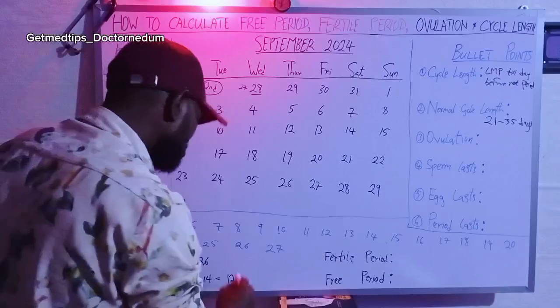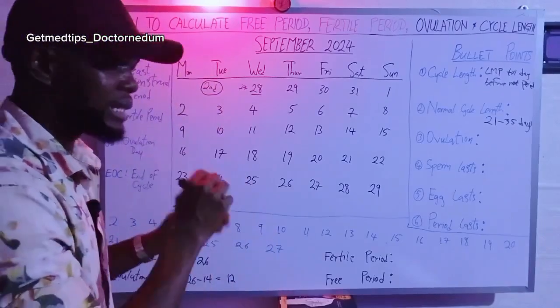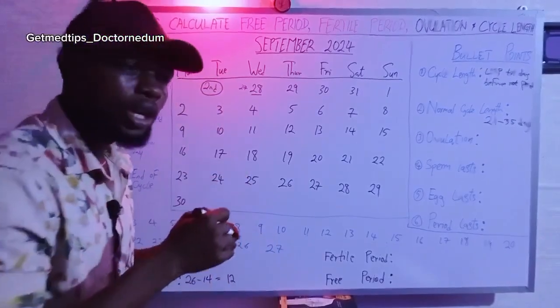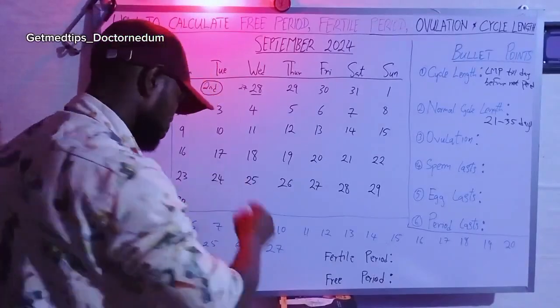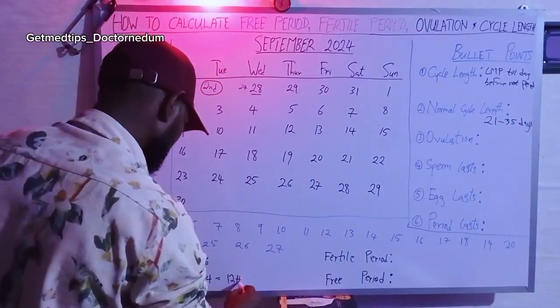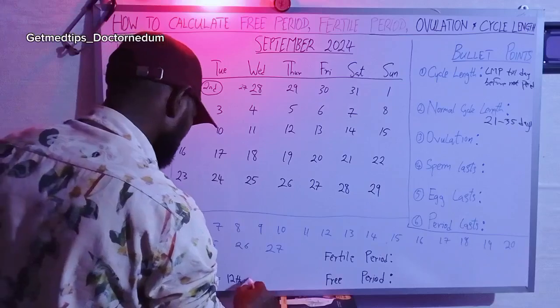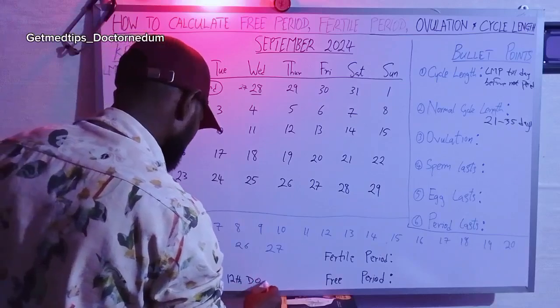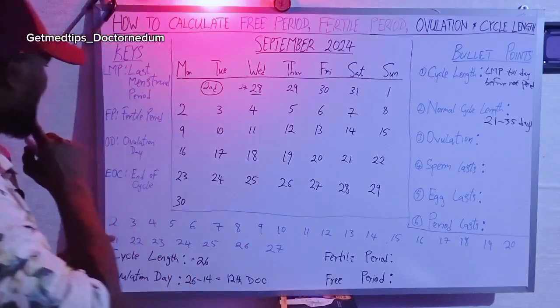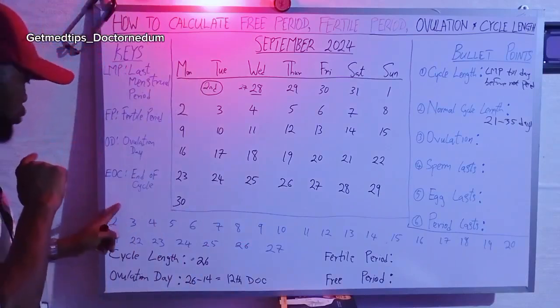All right, now this 12 is not the date, it is the 12th day in that cycle. 12th DOC, day of cycle.